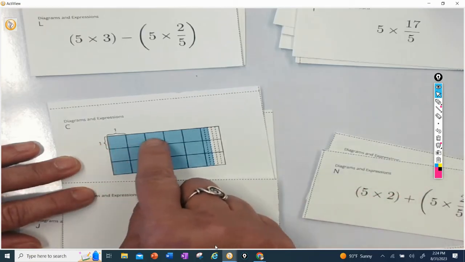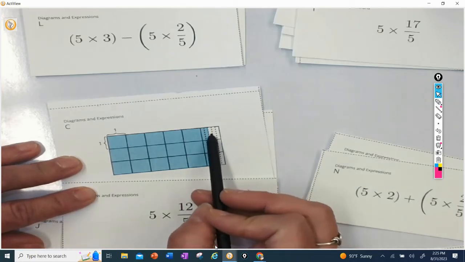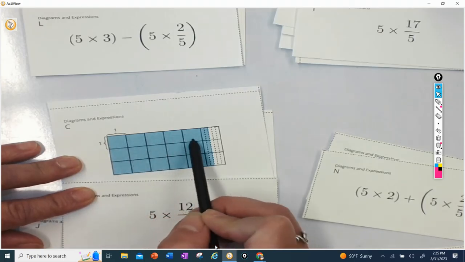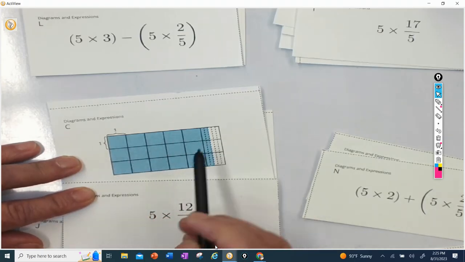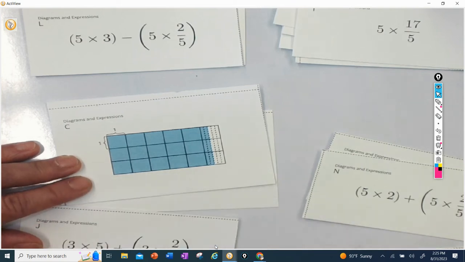5, 1, 2, 3, 4, 5 times 12/5. I don't see that, because if these are all split into fifths, this would be 5, 10, 15, 20, 25, 26, 27 fifths. So I don't think that would work. And then plus this should be 5 if this is a 5. So that doesn't work at all.